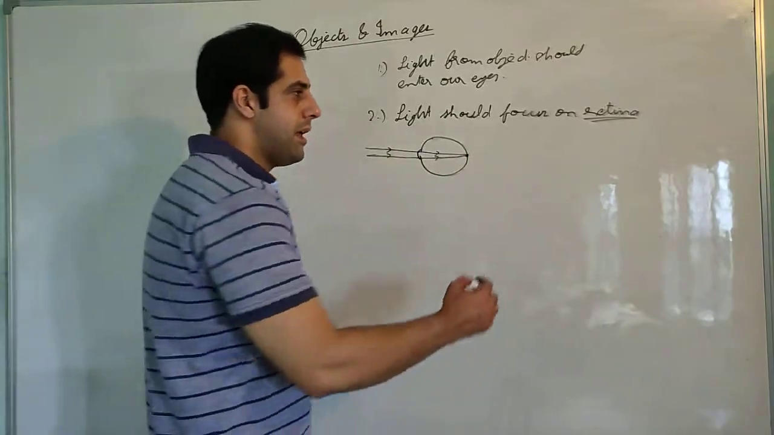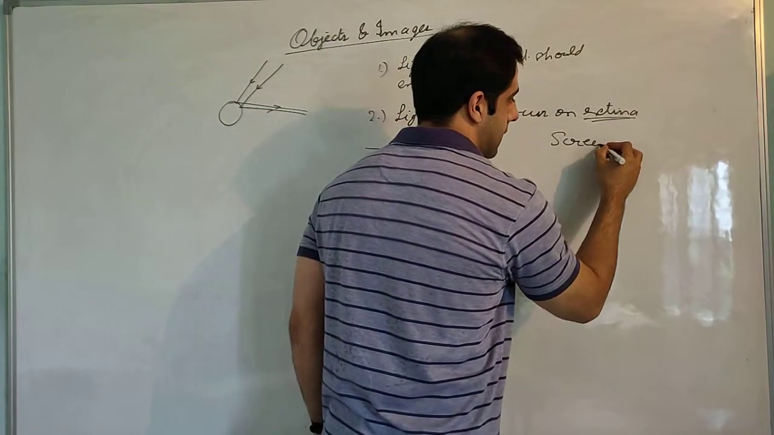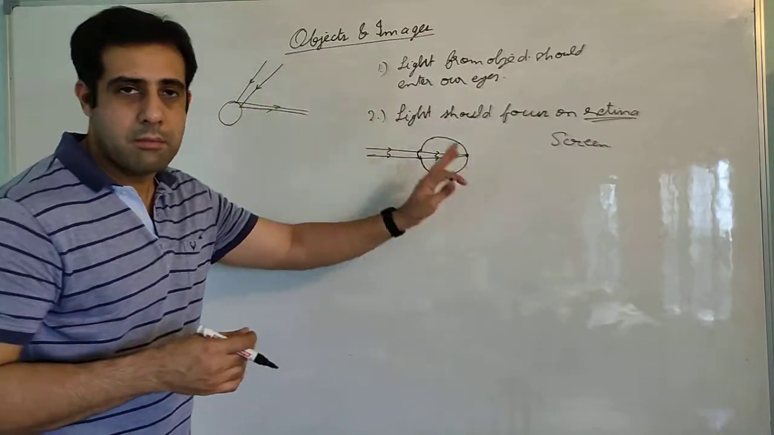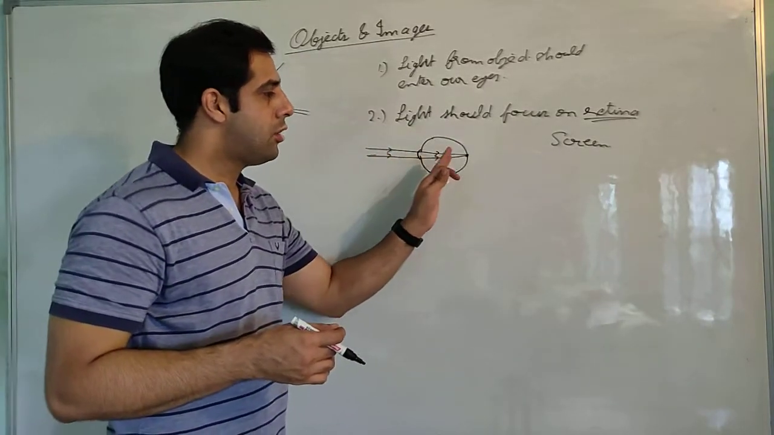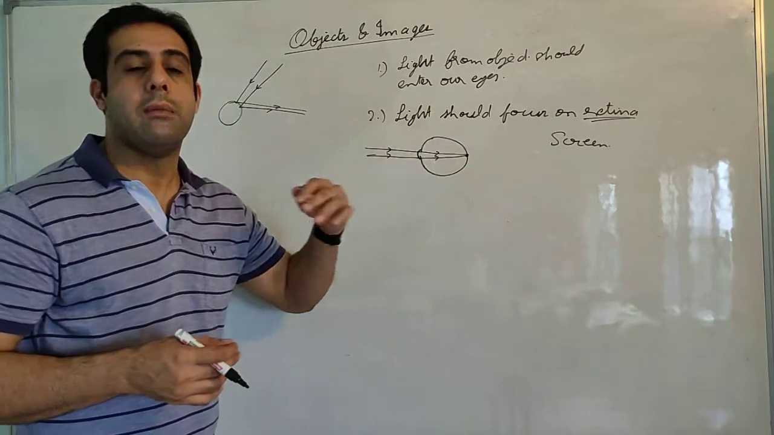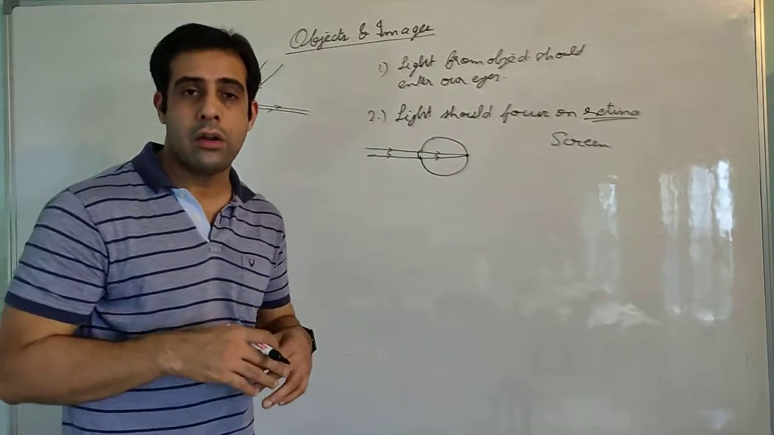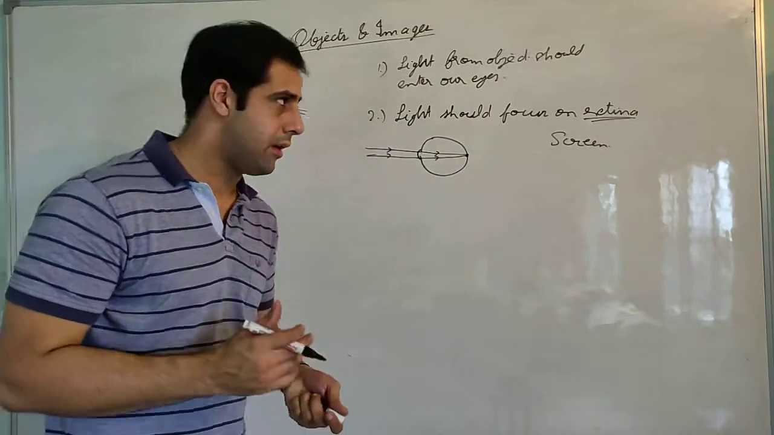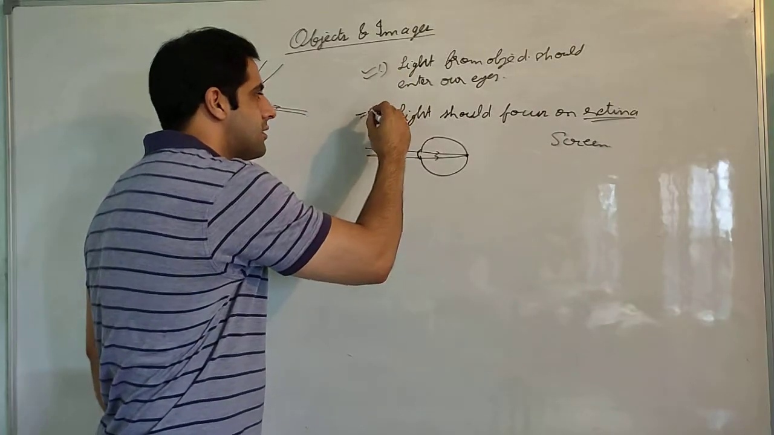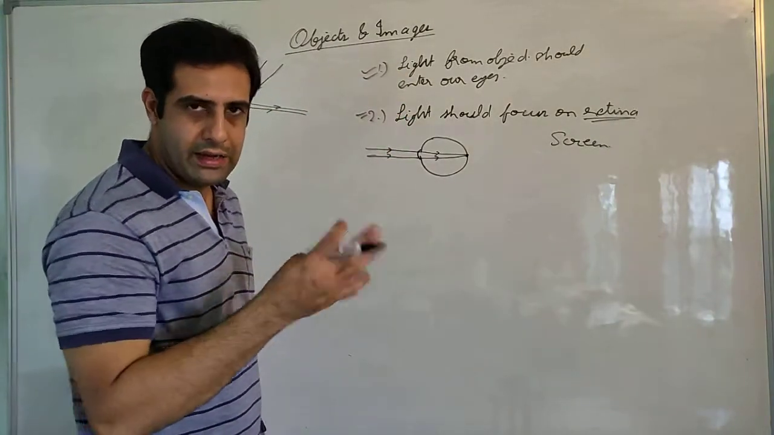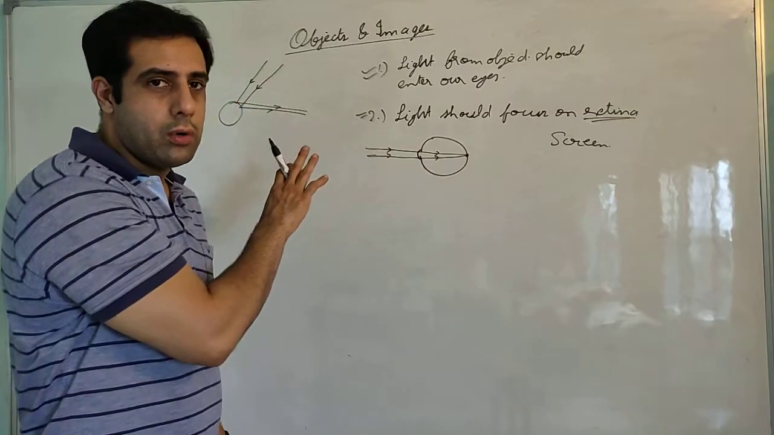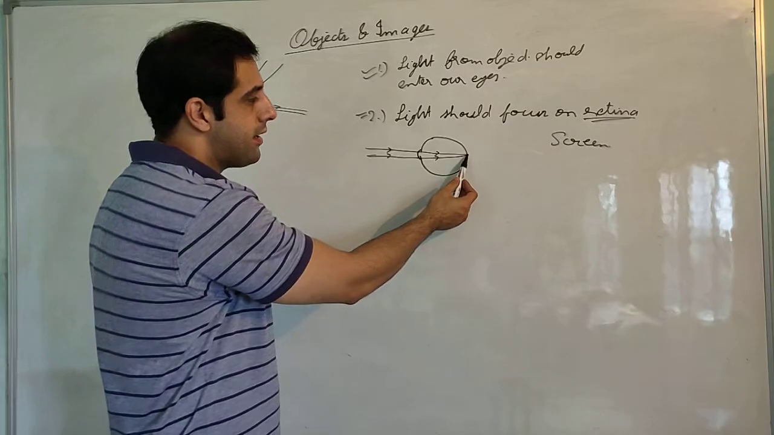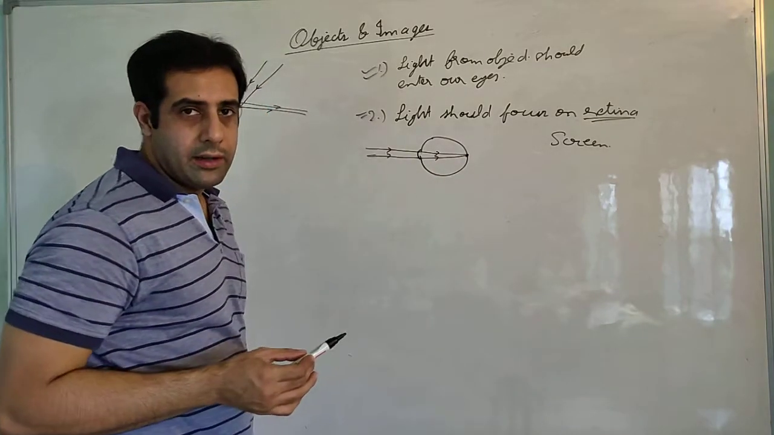Then the retina behaves like a screen on which the image of the object is made. But if this light does not meet on the retina, image formation will either not be there at all, or the image will be very blurry, not very clear. So these are the two necessary conditions for humans and animals to see a particular object. Light should enter the eye and the entering light should meet at a point on the retina.